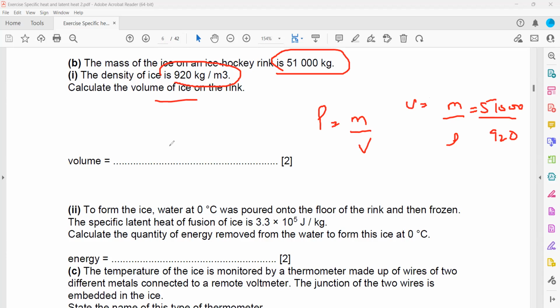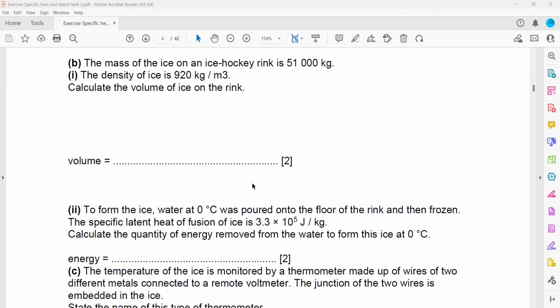So 55.4, and the unit should be meter cube because the unit of density is kilogram per meter cube. If it was in centimeter cube, like gram per centimeter cube, then our answer will be in centimeter cube. And this is the same question, but we'll get a different answer as the mass is different.